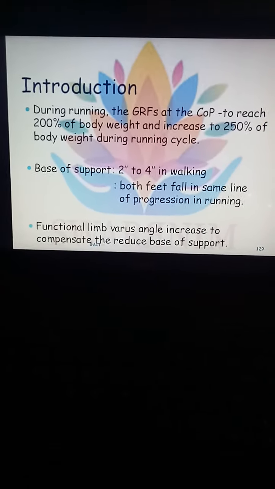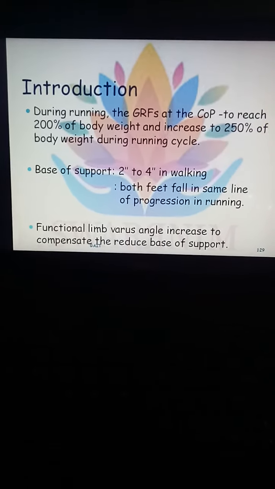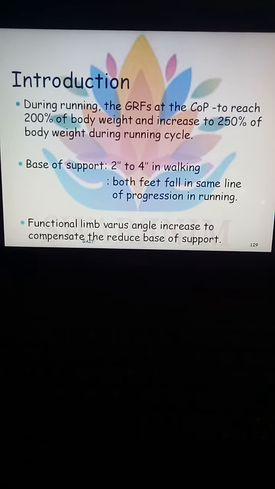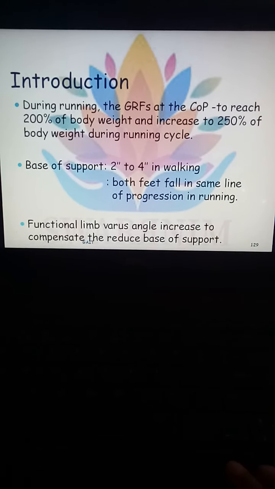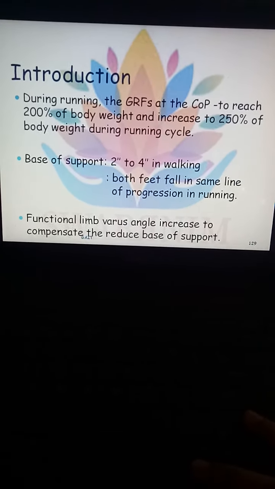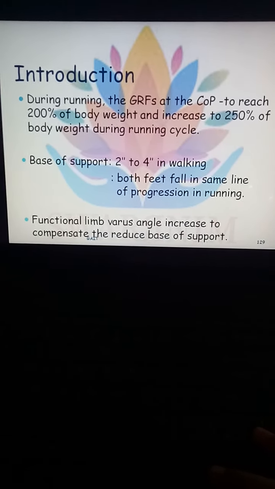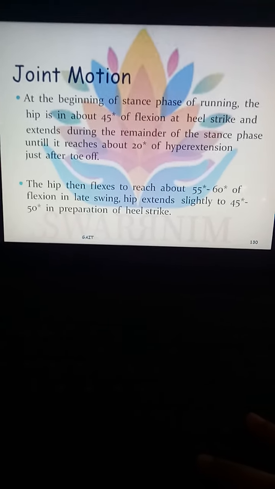So into this functional limb, the varus angle will be increased, and it will also compensate the base of support. Next is joint motion.